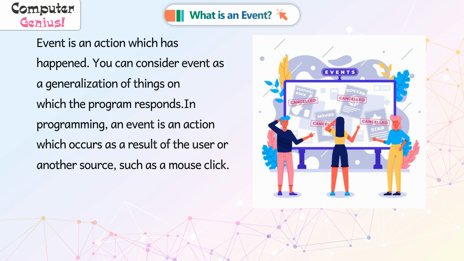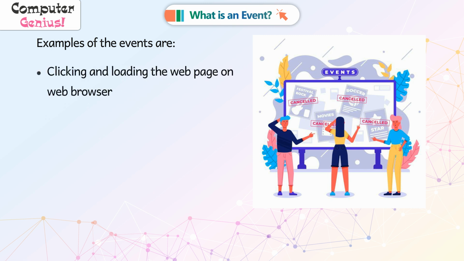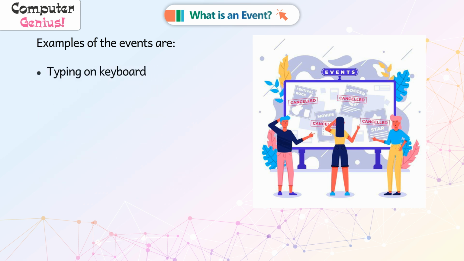In programming, an event is an action which occurs as a result of the user or another source, such as a mouse click. Examples of the events are clicking and loading the web page on web browser, creation of file in a file system, webcam or microphone receiving sensory input, incoming network traffic, typing on keyboard, timer.